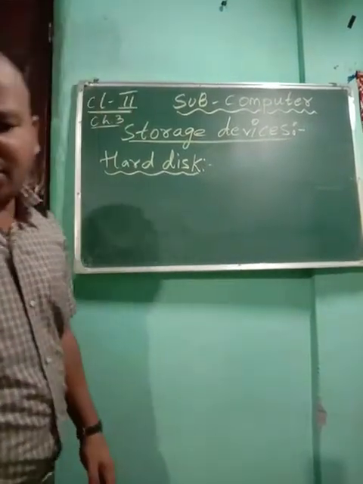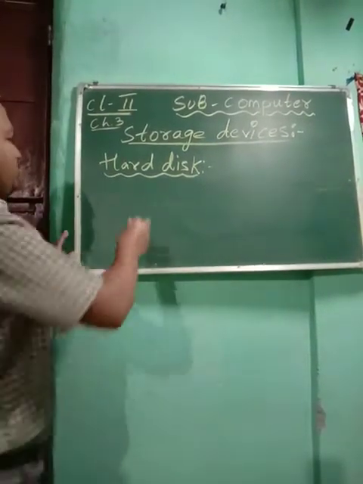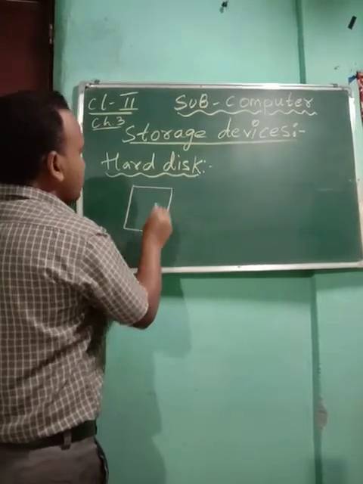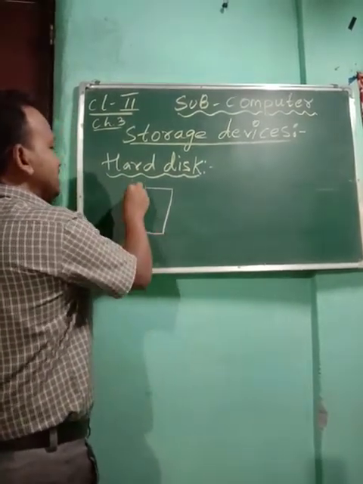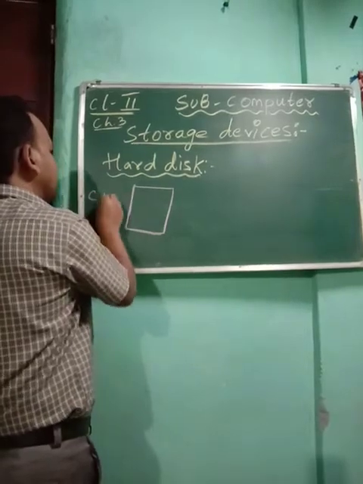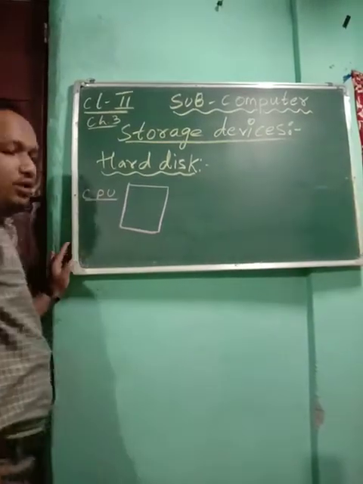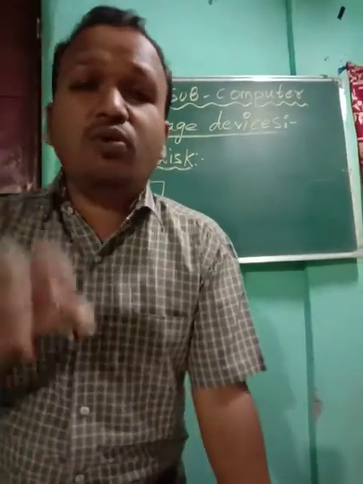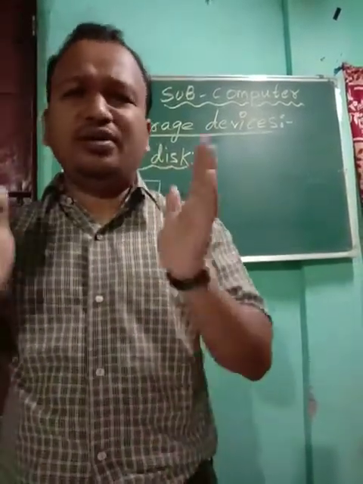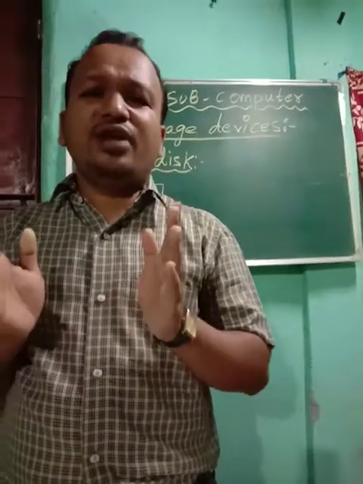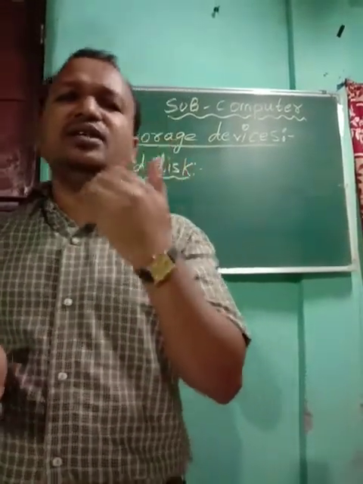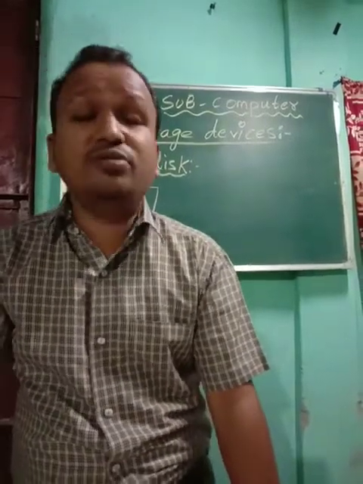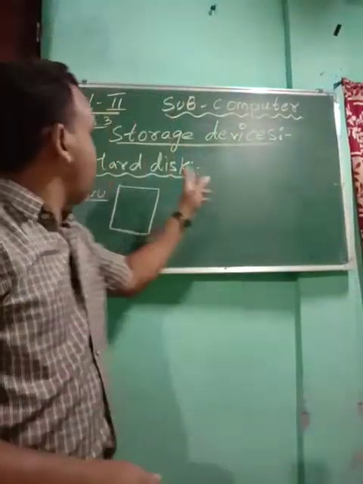Hard disk is a rectangular small box which is situated inside the CPU. So inside the CPU, this hard disk is fixed. So whatever work you're doing, drawing, or writing a paragraph about your school, or about yourself, when you save it, all will be stored in your hard disk.